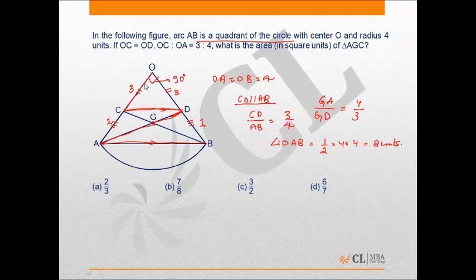Similarly, if I talk about triangle OAD, I'm saying O, A and D. This triangle is 3 by 4 of 8. So this is of 6 units.